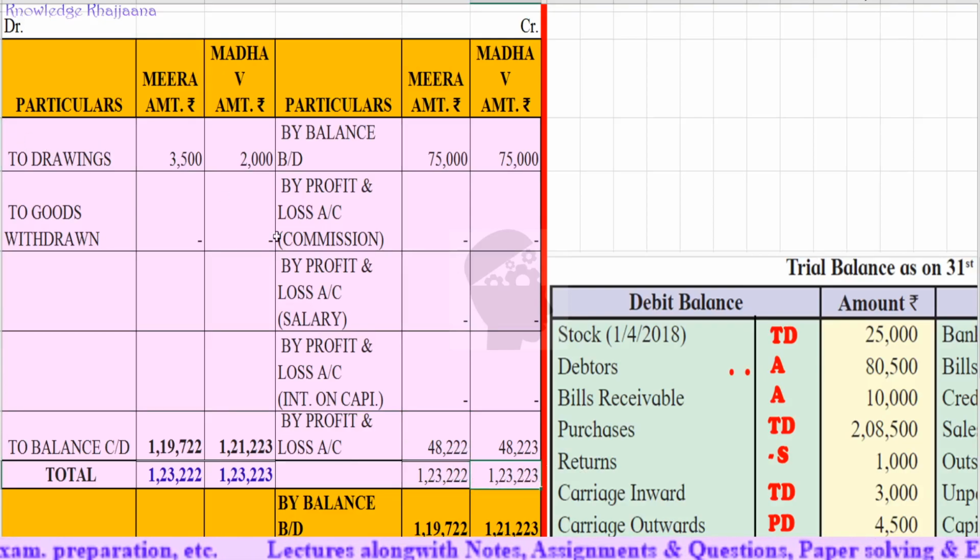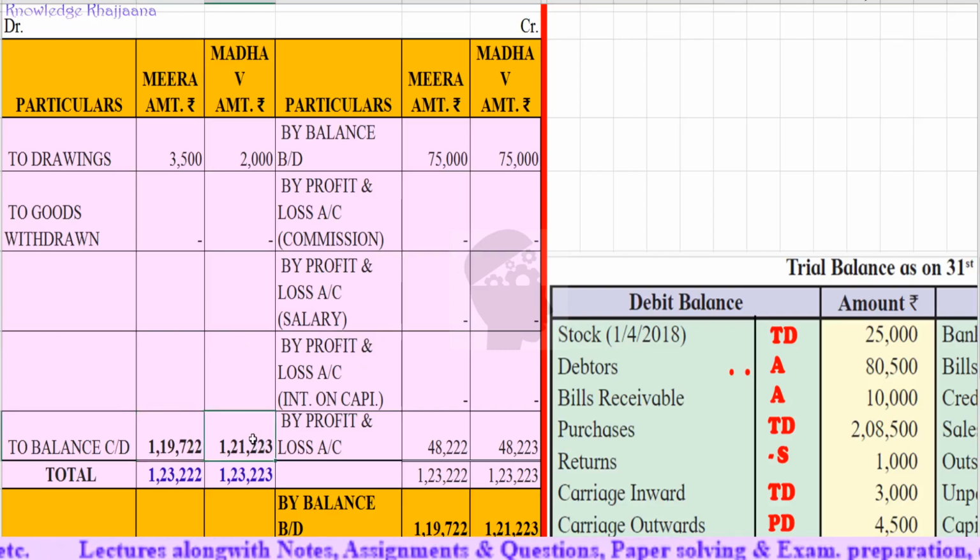Okay, and we'll deduct the drawings also from their capital because we are maintaining the fluctuating capital method. So the final amount of capital of Meera is rupees 1,19,722 and that of Madhav is rupees 1,21,223. Okay, so we'll carry simply these amounts to the capital account.